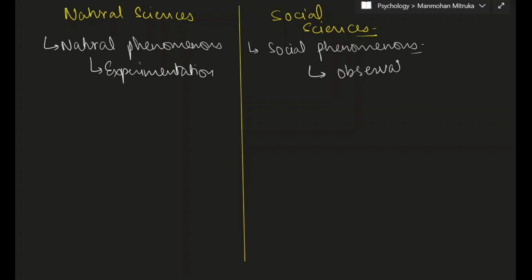Now, because of the difference in the method of natural sciences and social sciences, there emerge a lot of characteristics of natural sciences and social sciences. Because natural sciences utilizes the method of experimentation for studying the natural phenomenon, a number of characteristics of natural sciences emerge. Now, let us look at the first major characteristic of natural sciences. All the natural phenomena in natural sciences are studied in controlled conditions. The experiments which are conducted in natural sciences are conducted in controlled conditions.